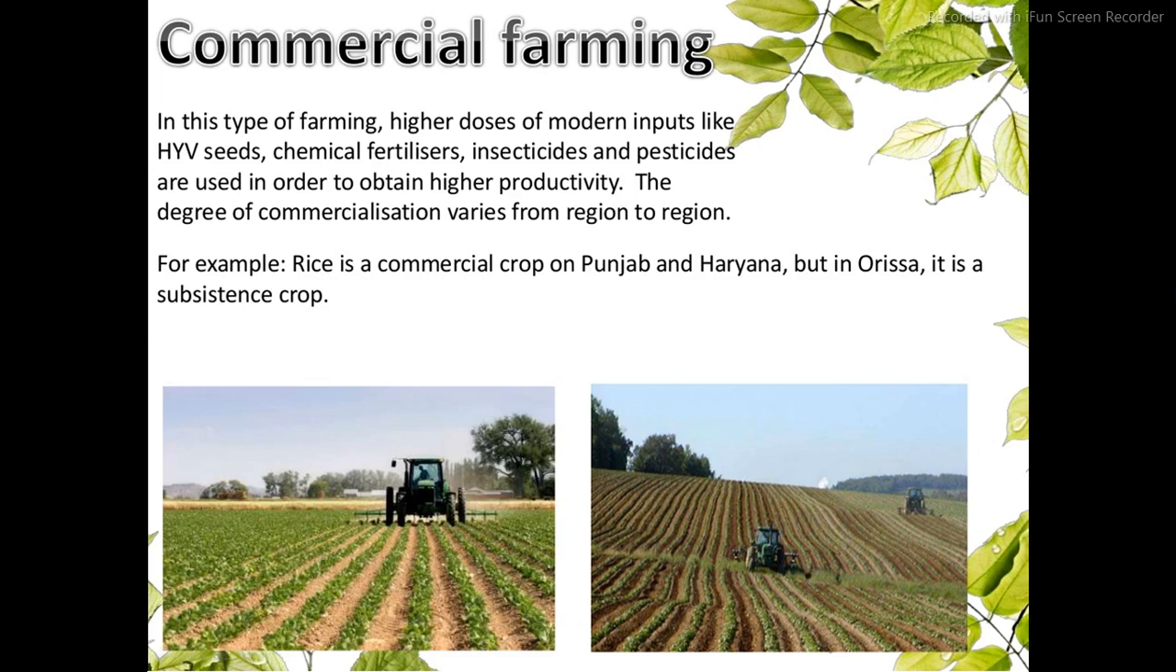For example, rice is a commercial crop in Punjab and Haryana, but in Orissa it is a subsistence crop. That means in Punjab and Haryana people grow rice only for commercial purposes. They are not consuming it for their own sustenance. But in Orissa it is a subsistence crop. For their livelihood, they grow rice and consume it. But in Punjab and Haryana, they grow it only for commercial purposes. They harvest the produce and sell the final agricultural product in the market.